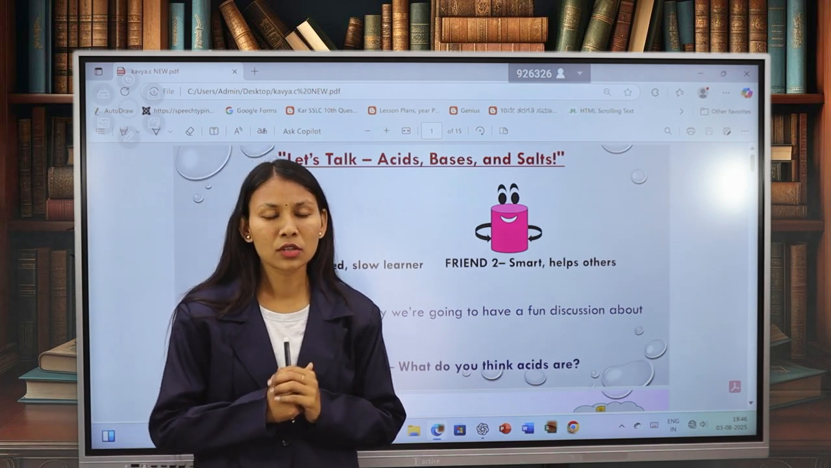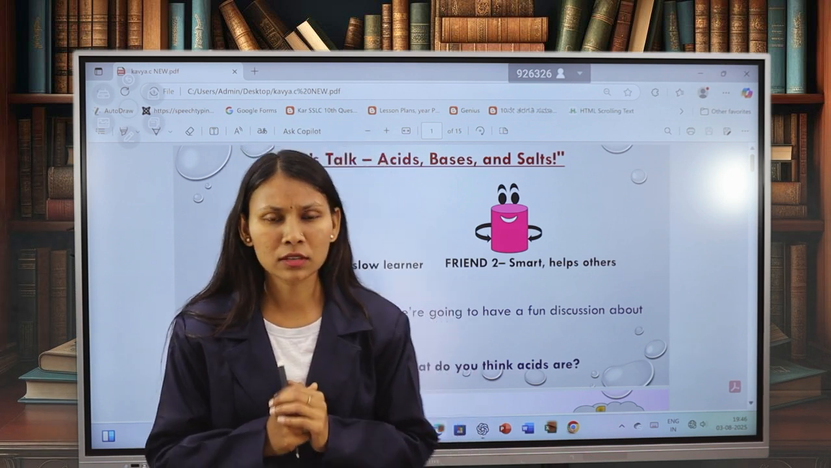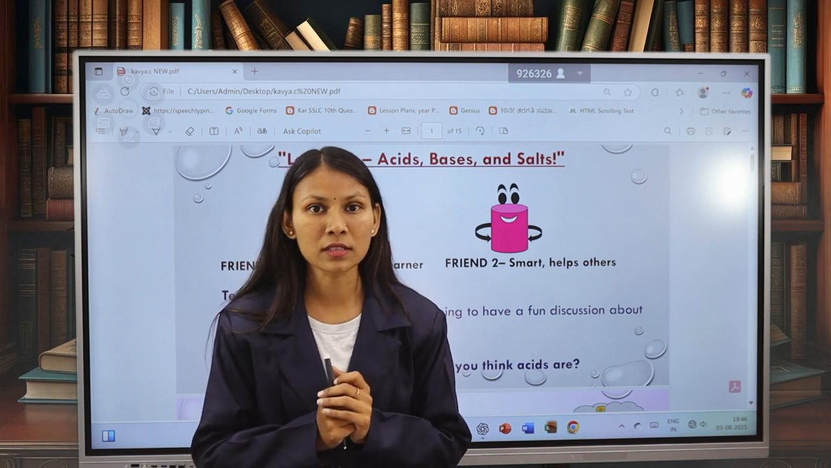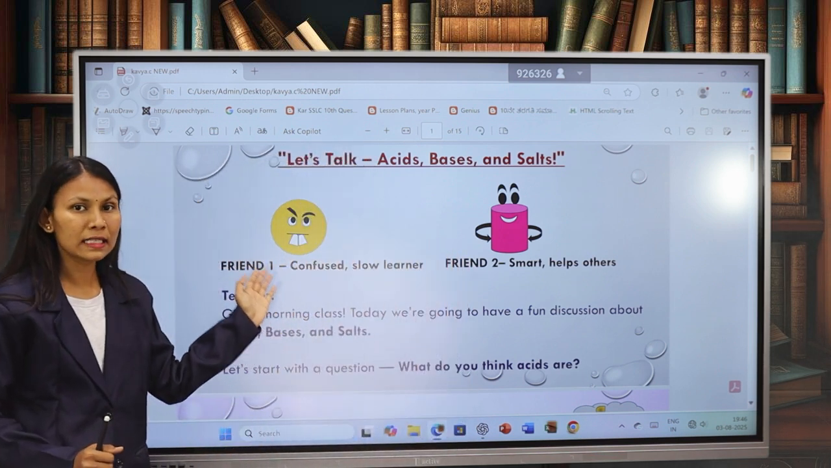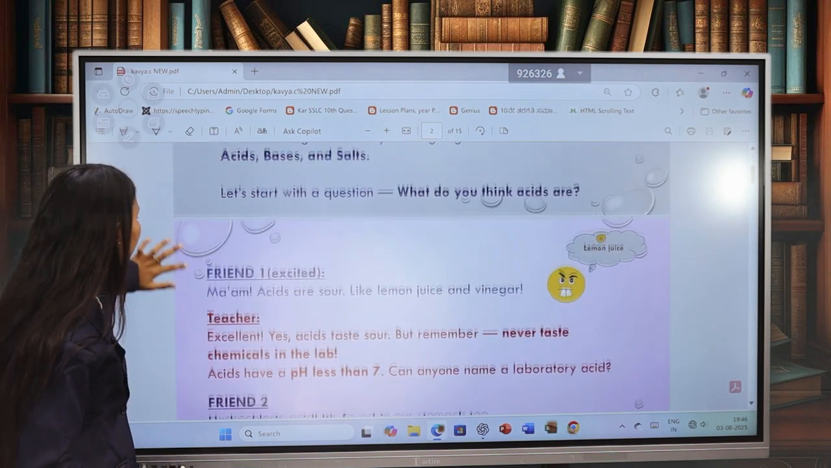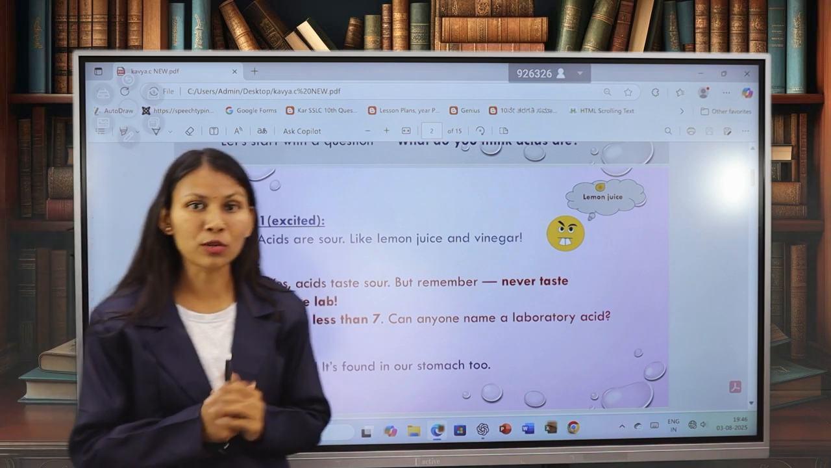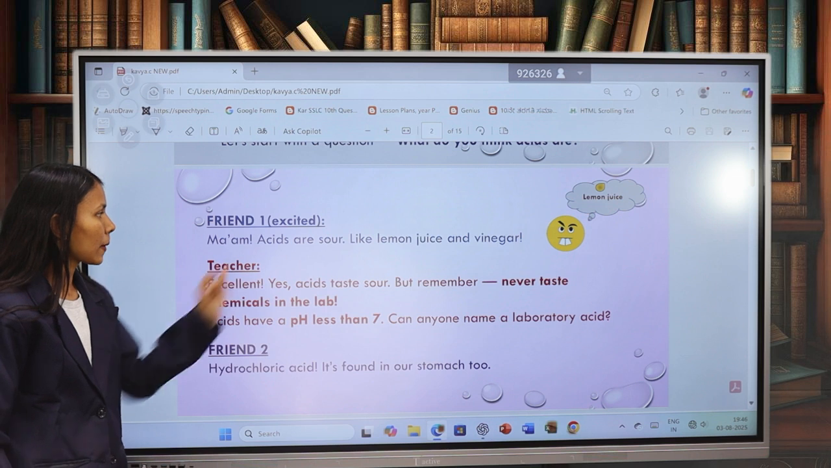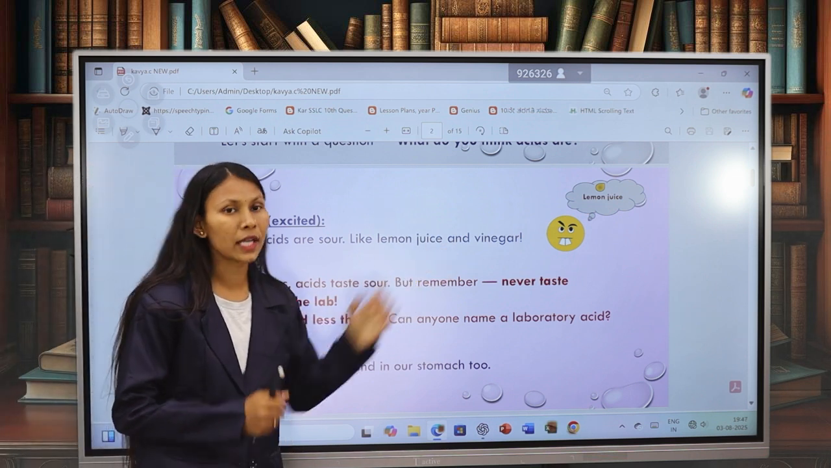Then those two friends will be thinking about that question. They'll think again, they'll reach a climax and they'll get the answer. First, the confused slow learner will get the answer. He'll be excited to answer the question because he knows the answer. So he answers, ma'am, acids are sour and taste like lemon juice and vinegar.